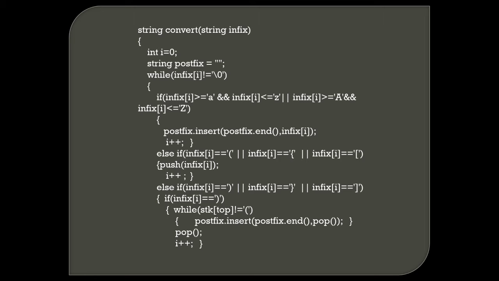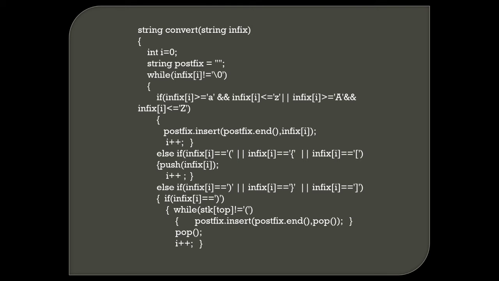Here integer i equals 0, string postfix equals an empty string, then while infix of i is not equal to '\0': if infix of i is between 'a' and 'z', or between 'A' and 'Z', then postfix insert at postfix end infix of i and i plus plus.